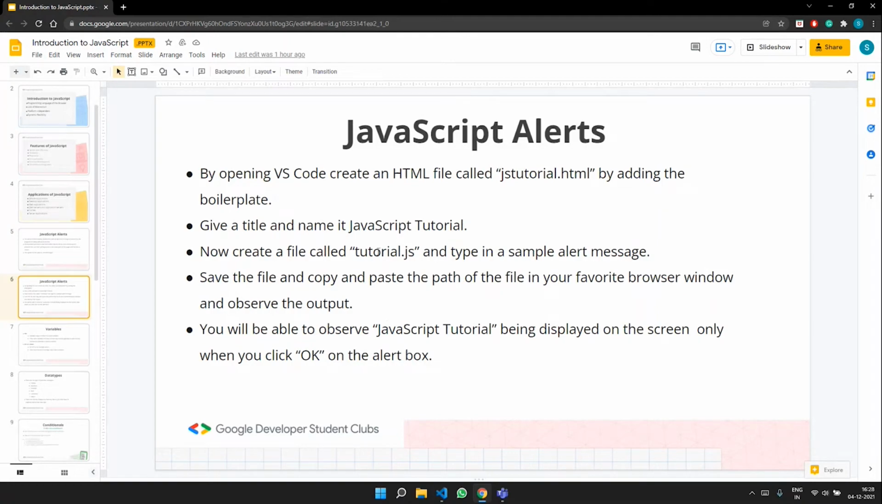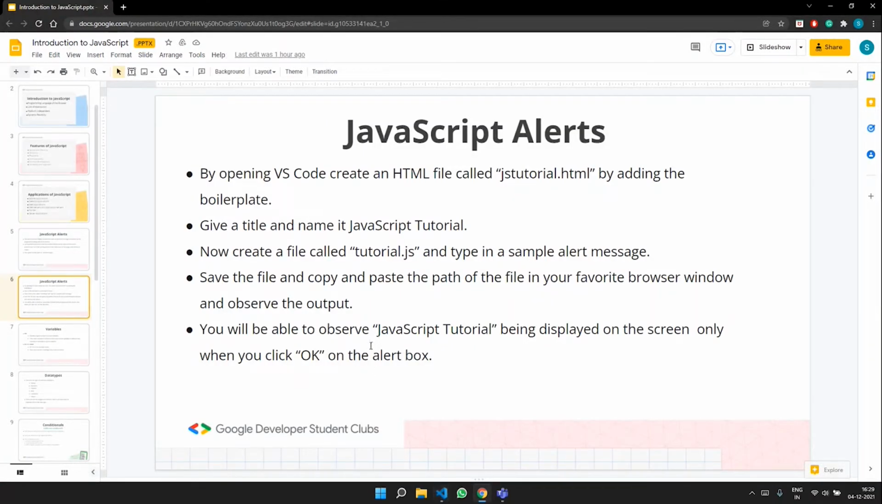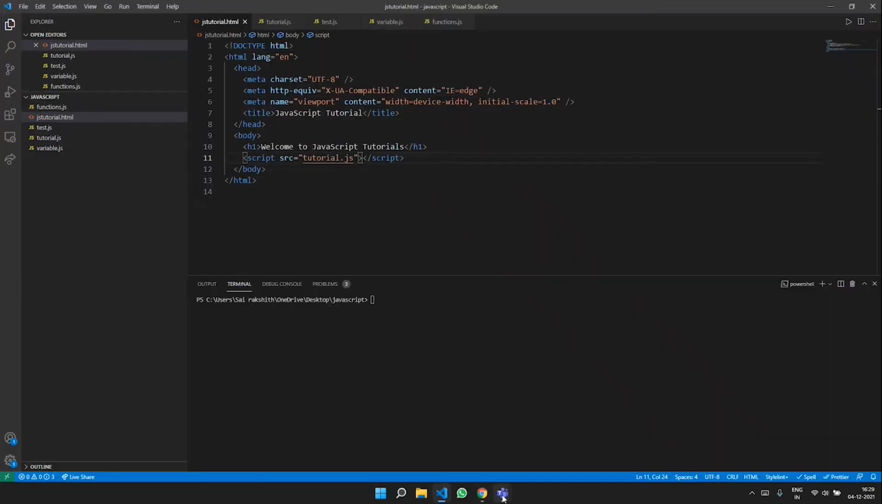Now we are creating a file called tutorial.js. When you create a tutorial.js file, Visual Studio is quite intelligent, and it displays this JS in yellow here. So it automatically identifies that it is a JavaScript file, and we type in the simple alert message. Now we have to save the file, copy and paste the path of your file in your favorite browser window, and observe the output. That's exactly what we did.